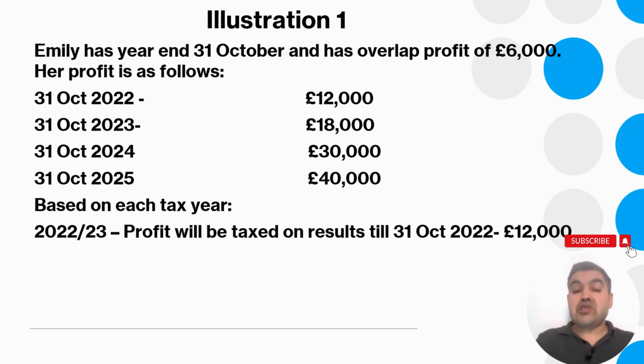So in 2022-23, the profit will be taxed on the result till 31st of October 2022, which is 12,000. However, this 31st of October 2023 ends in the 2023-24 year. So now the rules, because this is a transition period, there will be slightly more complexity. I will explain to you on the following slide.